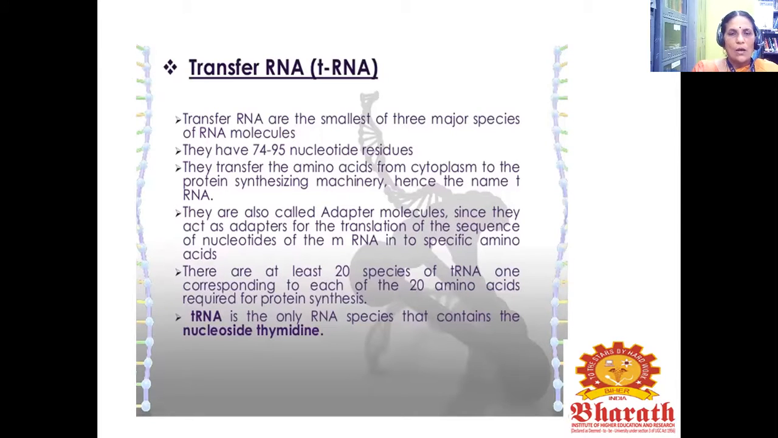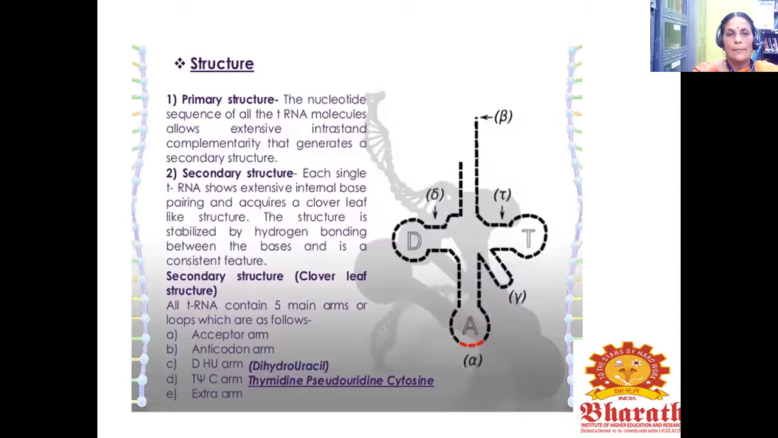They are also called adapter molecules since they act as adapters for the translation of the sequence of nucleotides of the mRNA into specific amino acids. There are at least 20 species of tRNA, one corresponding to each of the 20 amino acids required for protein synthesis. The tRNA is the only RNA species that contains the nucleoside thymidine.